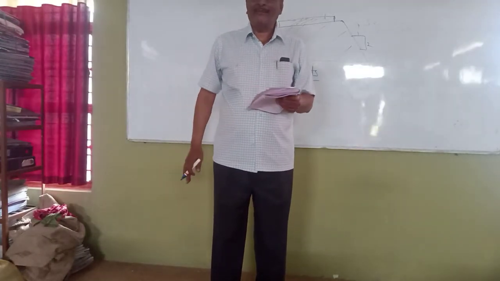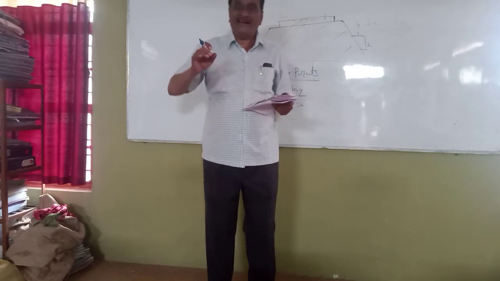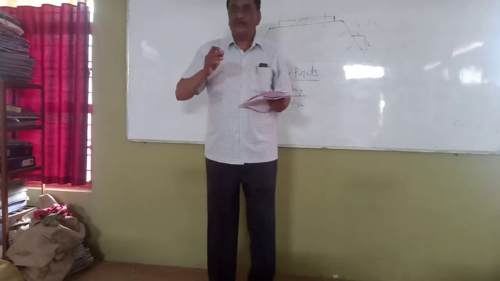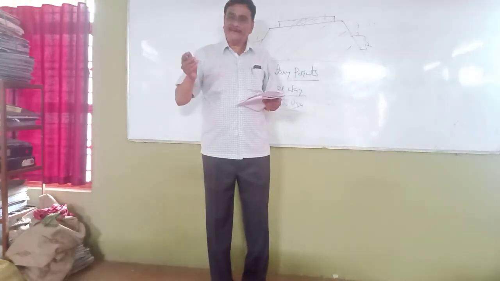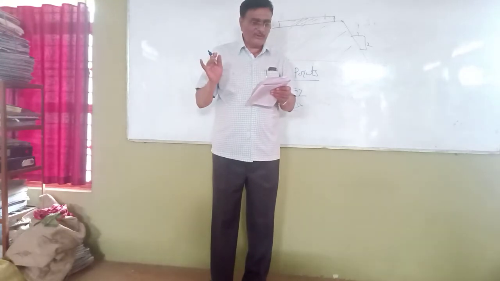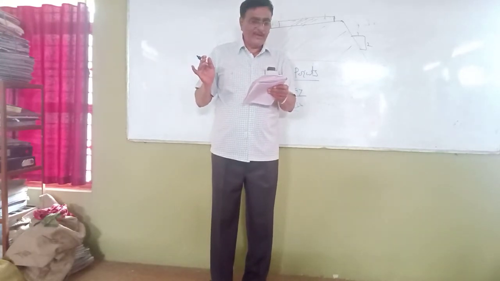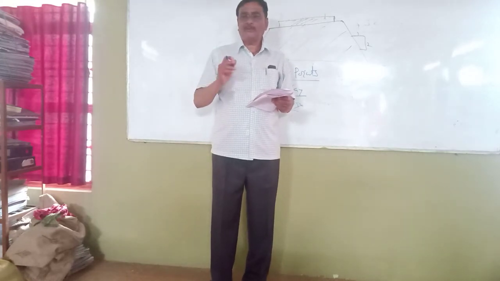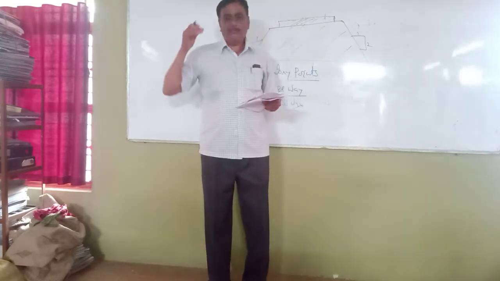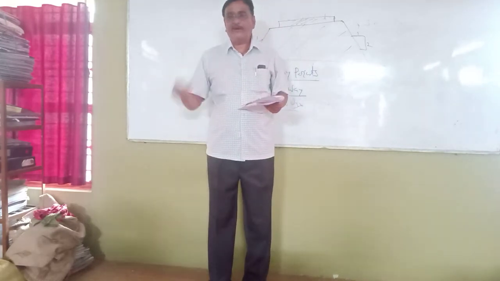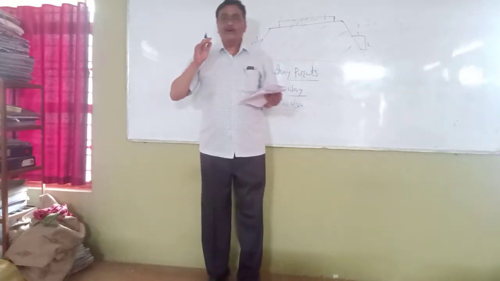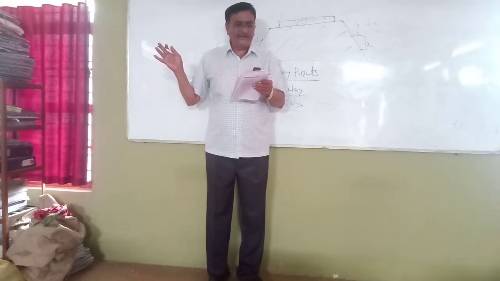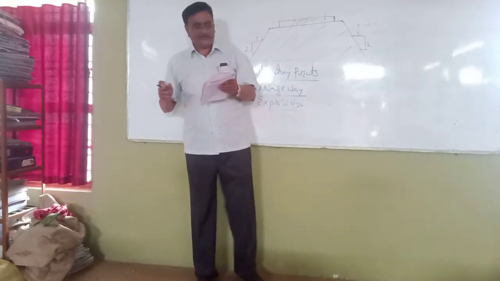That particular pedestrian path, the portion of the road which is used by the pedestrians, is known as a footpath, a sidewalk and a footway, and all these three answers are correct. Now I move on to the next question, my boys.